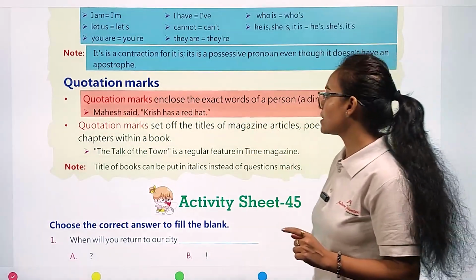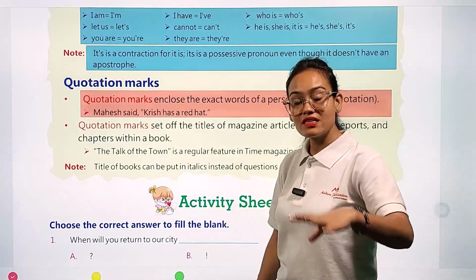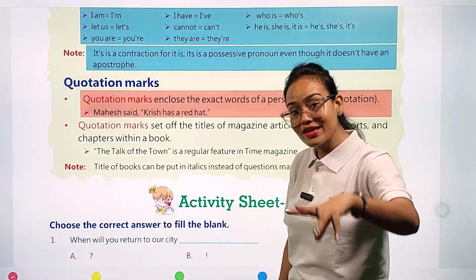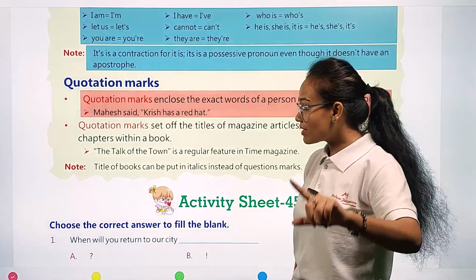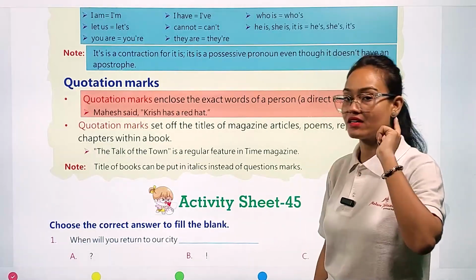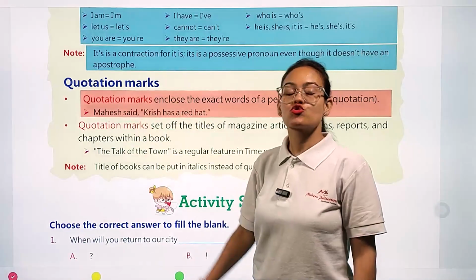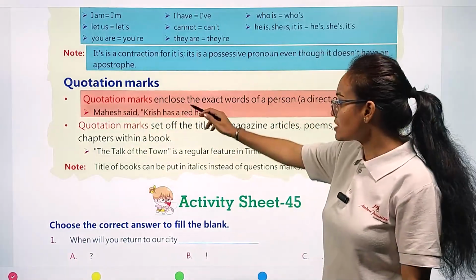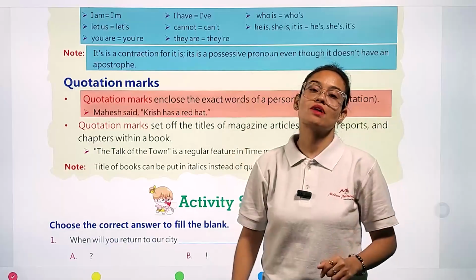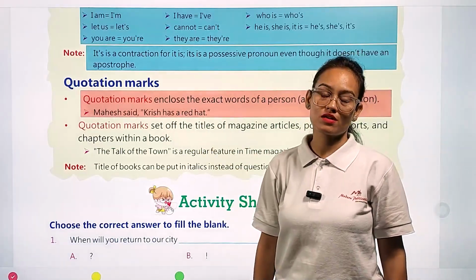Example, you can see Mahesh said, Krish has a red hat. Okay, so this is a statement given by Mahesh. So we are going to put this statement under double quotation marks.